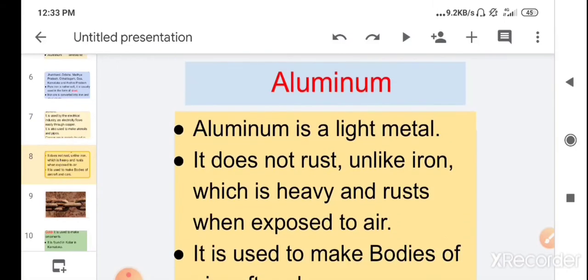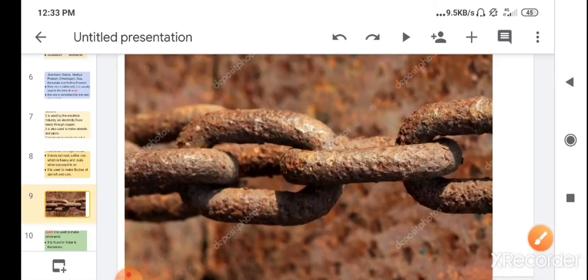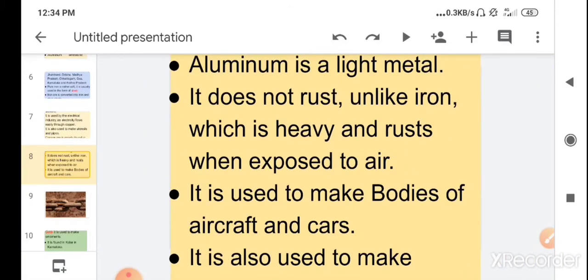Children, now our next topic is aluminum. Aluminum is a light metal. It is also a metal because it is also hard and shiny, but it is light as compared to iron. It does not rust. Here you see the picture of iron. It gets rusting, means after some time when it is exposed to air, it starts rusting, means it starts breaking. But aluminum does not rust like iron.